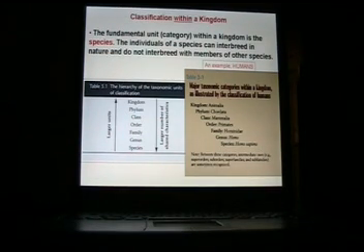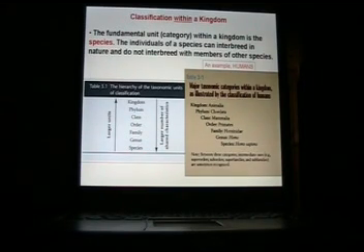So, we've talked about some of the kingdoms. Let's talk about classification within a kingdom. So you can still keep classifying more than just saying something is an animal, for instance. The fundamental unit or category within a kingdom is called the species. The individuals of a species can interbreed in nature and do not interbreed with members of other species.